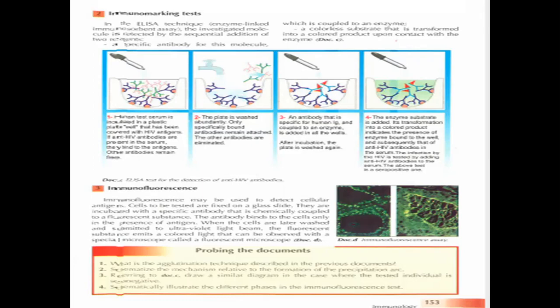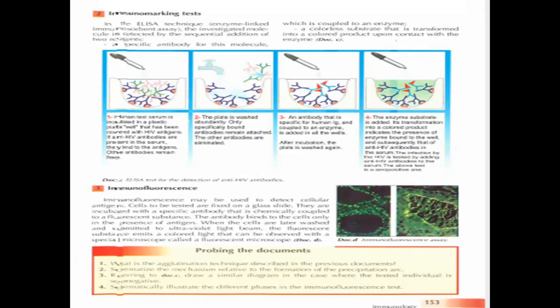So we add a specific antibody for the molecule. This antibody is bound to a specific enzyme, and another substrate which is colorless is transformed into colored when it binds to the enzyme, meaning when it binds to the antibody.